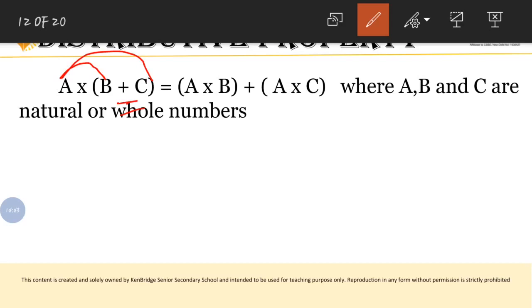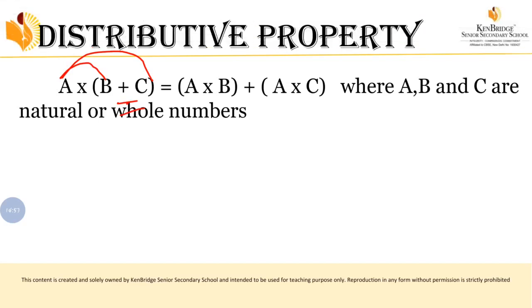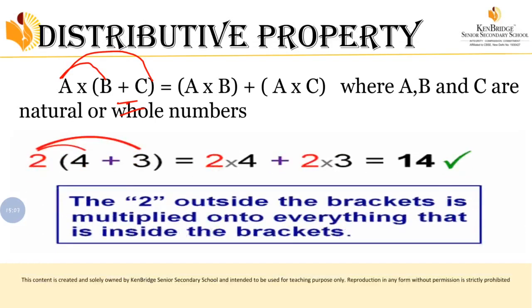Here these a, b, c, three numbers will be natural numbers or else whole numbers. So distributive property means a into (b plus c) is equal to a into b plus a into c. It may be for subtraction also you can do the same, but let's see what are all the things it's satisfied. So let's move on to the example. Just look at this. Here I have given an example, 2 into (4 plus 3).